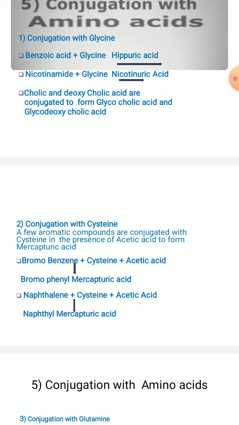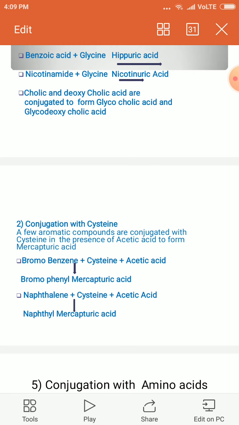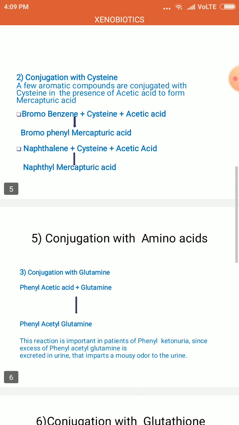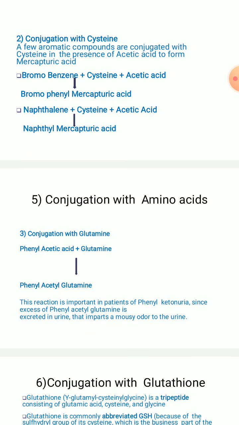Coming to the next molecule, naphthalene. See how it conjugates with cysteine. Naphthalene conjugates with cysteine in the presence of acetic acid to form naphthyl mercapturic acid, the conjugated product. In conjugation with cysteine, some aromatic compounds, and naphthalene is an aromatic compound, conjugate with cysteine in the presence of acetic acid. You can see the formation of naphthyl mercapturic acid, the respective conjugated product.